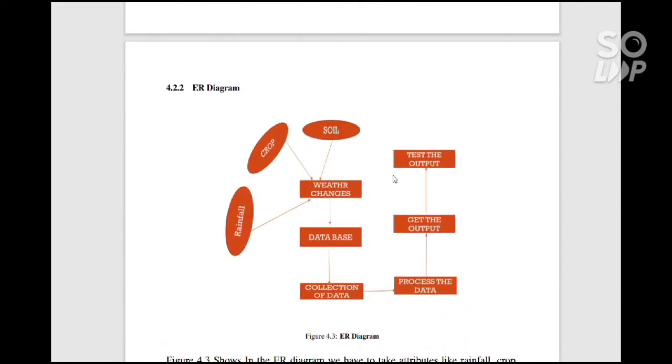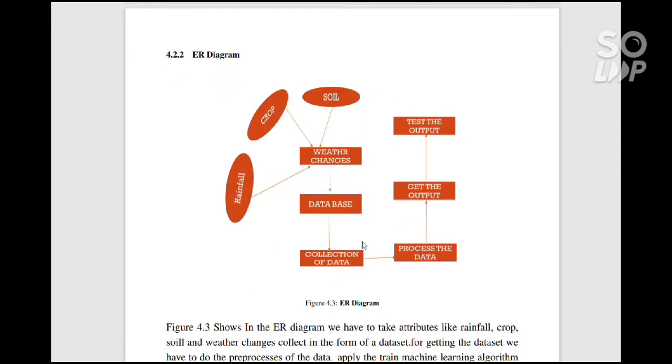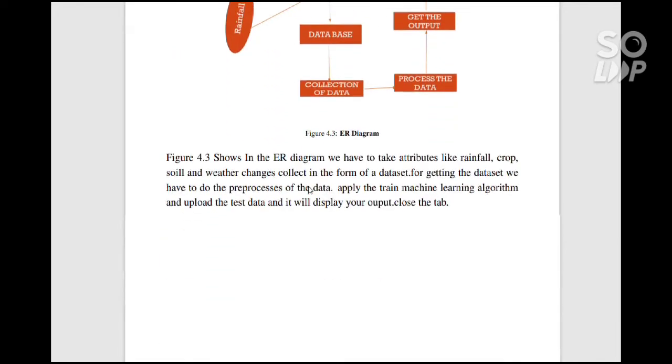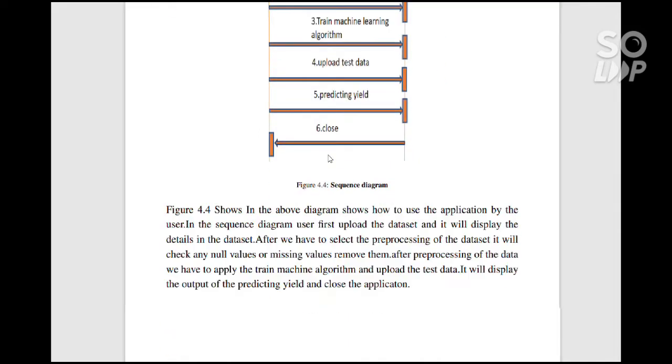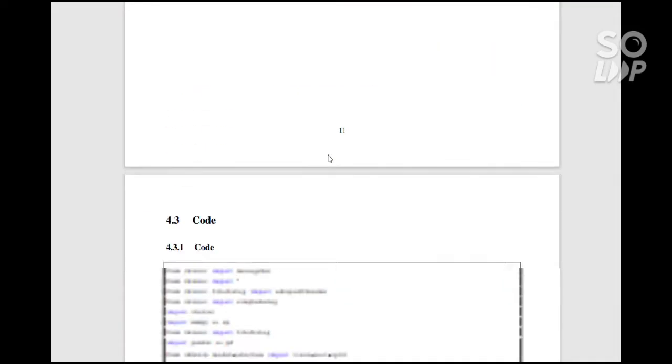This shows the relation between various entities, like collecting the data, processing the data, and getting the output. And also getting the crop details, soil details, and rainfall details, connecting them to their database. It shows the various relations of the project. Next, the sequence diagram. It shows the various applications and the level of flow, like from where to where the flow of messages goes. It shows the various sequence of the project.